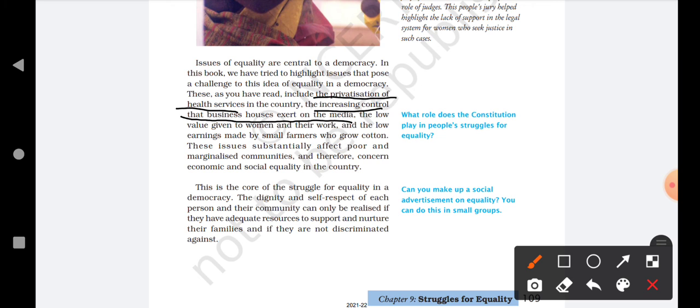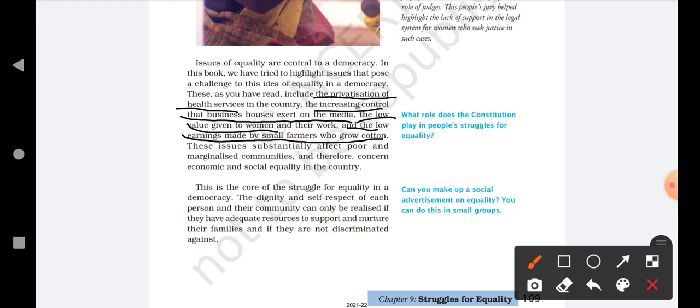The low value given to women's work, and women's respect is also very low. And the low earnings made by small farmers, who earn very little from growing cotton. So basically, this is what we have studied in this book.